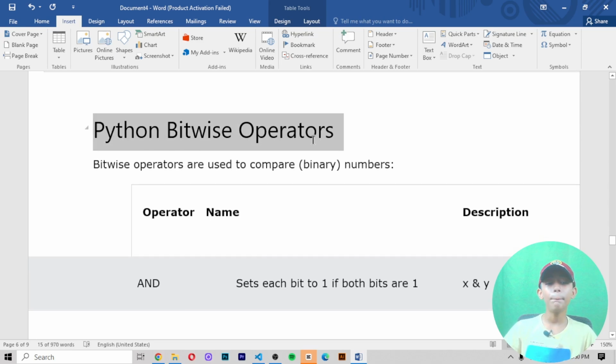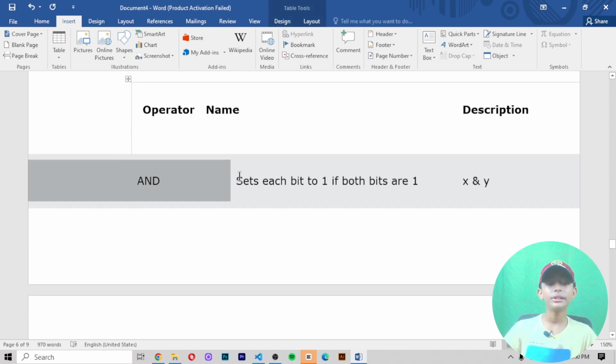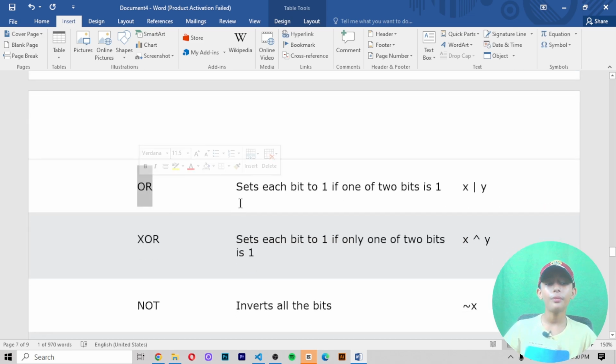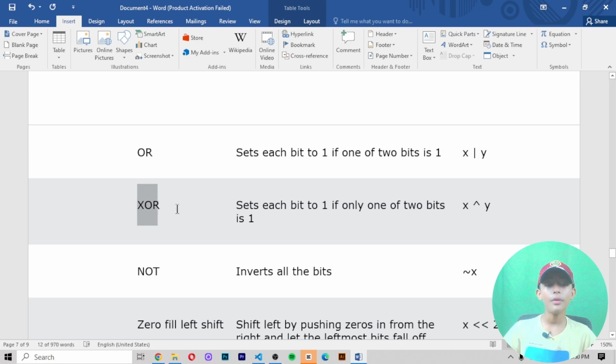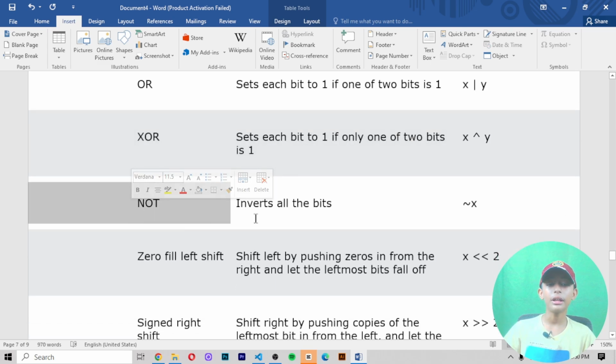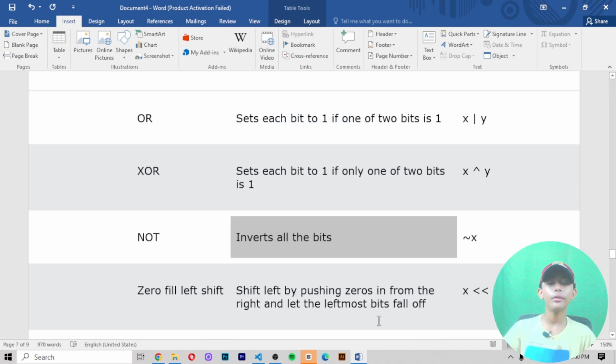One more is Python bitwise operators, and its operator name is AND. What can it do? It sets each bit to 1 if both bits are 1, and its description is like that. One more is OR. It sets each bit to 1 if one of two bits is 1. One more is XOR. It sets each bit to 1 if only one of two bits is 1. One more is NOT. It inverts all the bits. I'm showing you an example on the right side of the page.